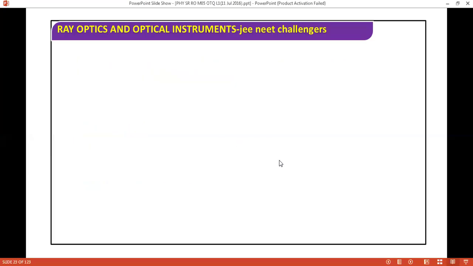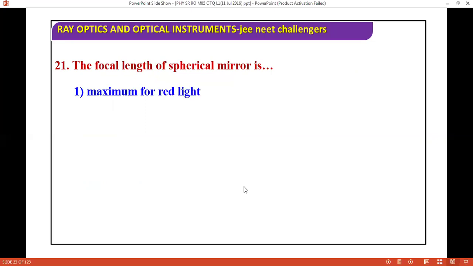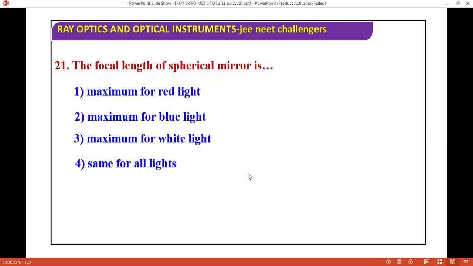So next question we have: the focal length of a spherical mirror is maximum for red light, maximum for blue light, maximum for white light, or the same for all light. The question is asking whether the focal length of a spherical mirror depends on color. Whenever a question comes in terms of color, you should think about wavelength.